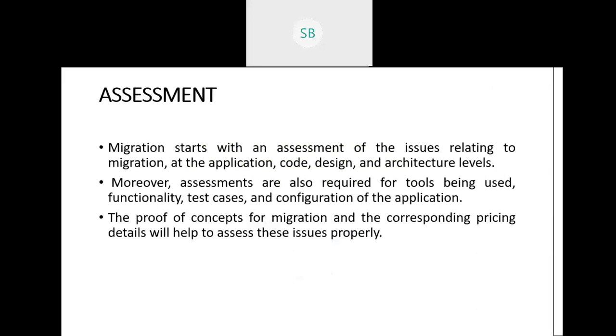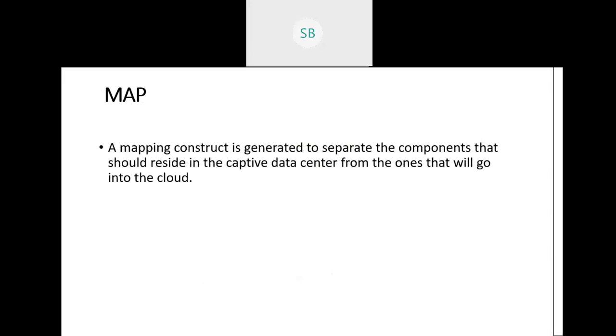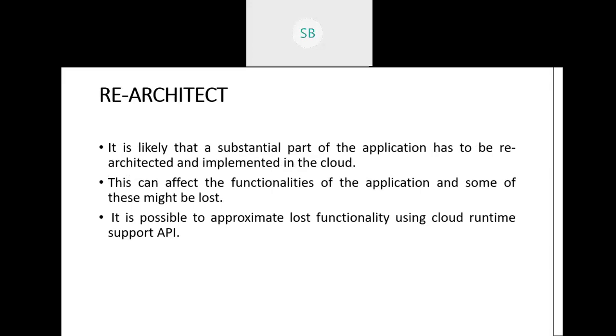Then we moved to the isolation phase. Isolation means, when an application is present in a physical device, checking whether it has any dependencies, like whether any other software will get affected if we move the application into the cloud. If it does, then we need to isolate those dependencies. Later we need to map it: what applications need to be placed inside the data center, and what things need to be kept inside the cloud. That is known as the mapping.